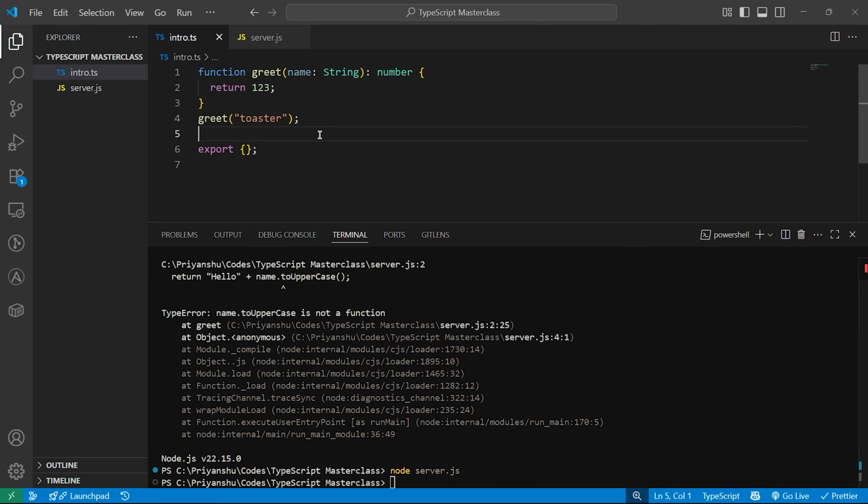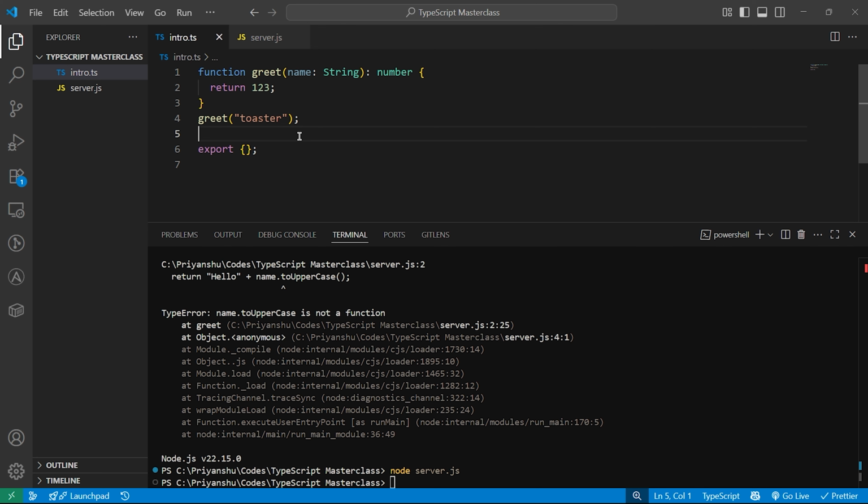Like if you see this over here, this function itself tells that here name is a type of string and this function is returning a number. This is self documenting code that you are writing in TypeScript. Basically, TypeScript is like a clingy but caring ex. It keeps checking what you are doing, but this time it's for your own good.